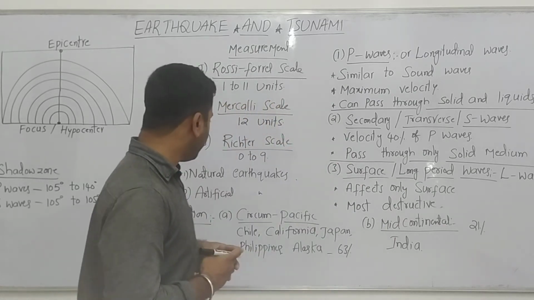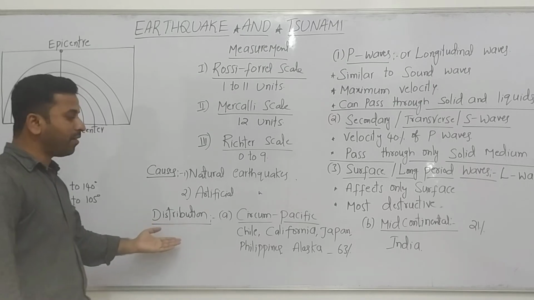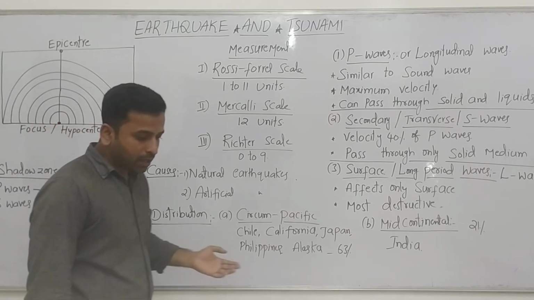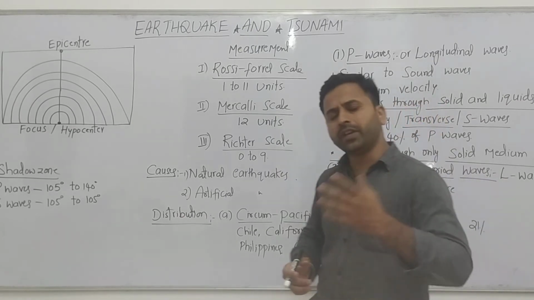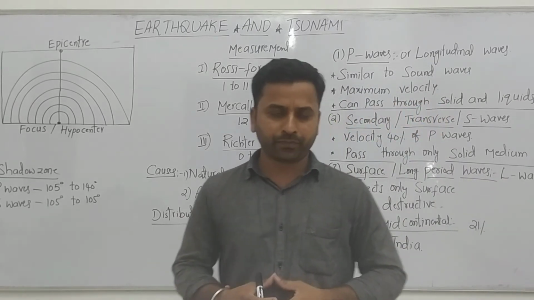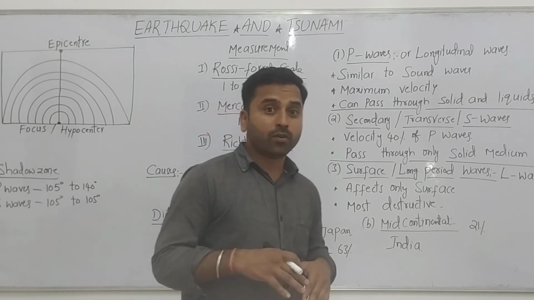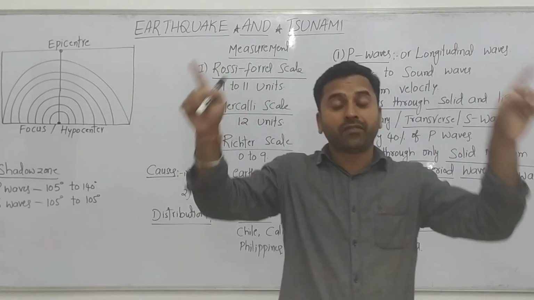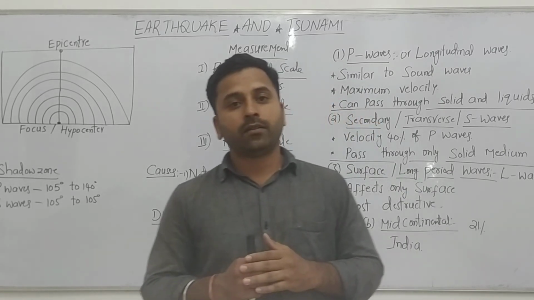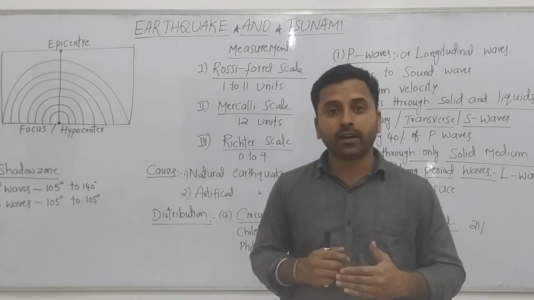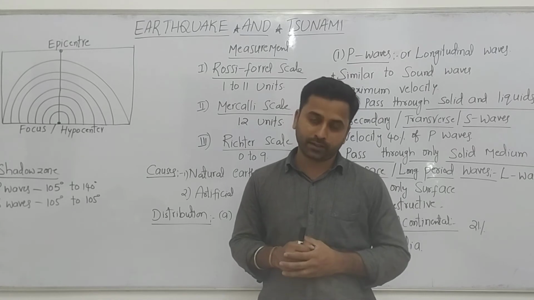Now we will see the distribution of earthquakes. In the whole world, every day, thousands of earthquakes occur, but we don't know. We know only when damage occurs on the surface of the earth. But where do most earthquakes occur on the planet?